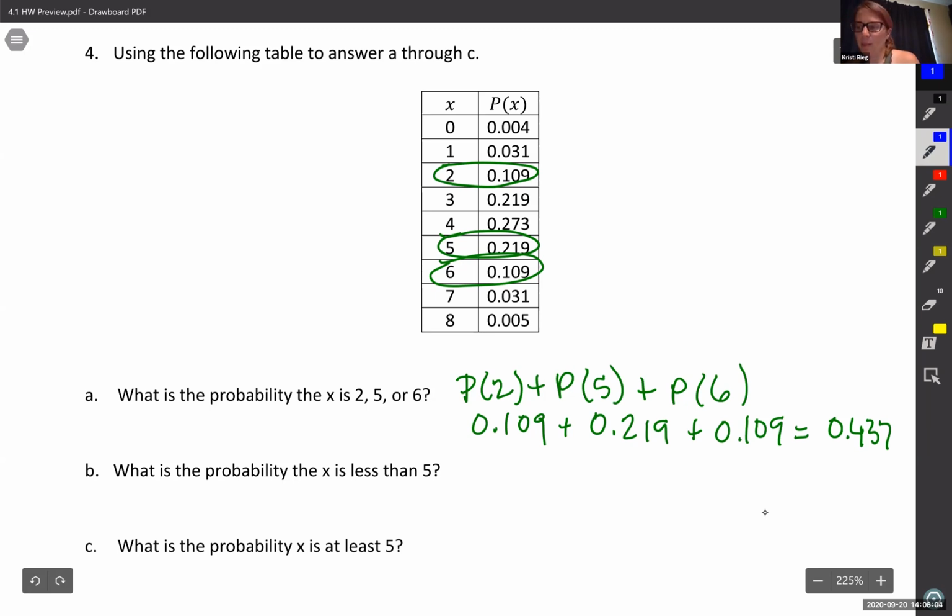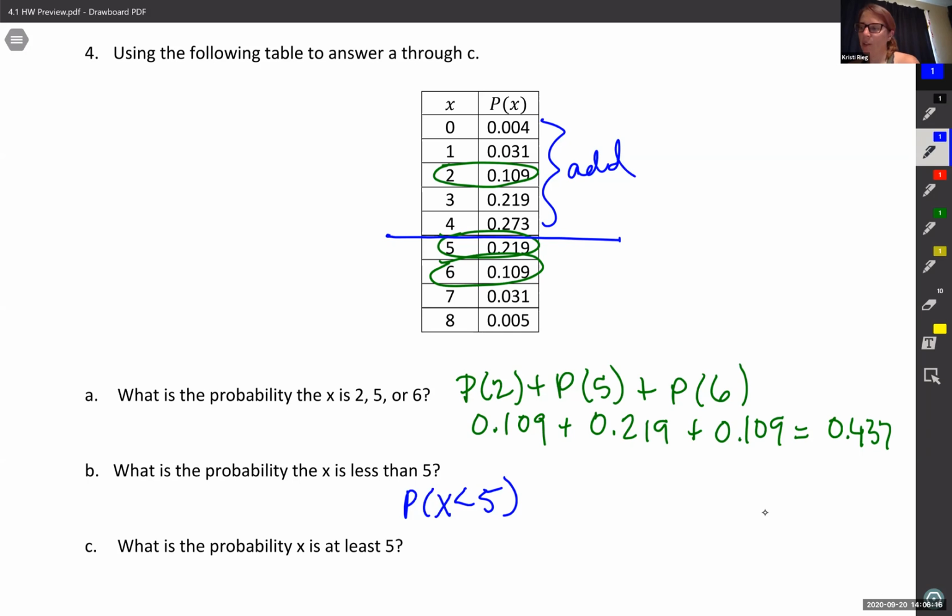Next up, we want the probability that X is less than 5. So here's my cutoff. I'm going to add all of those. You should have already added it, and you would have gotten 0.636. Fabulous.